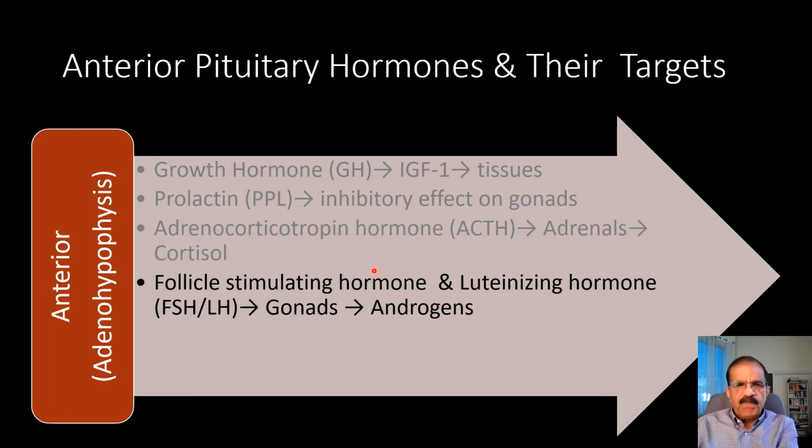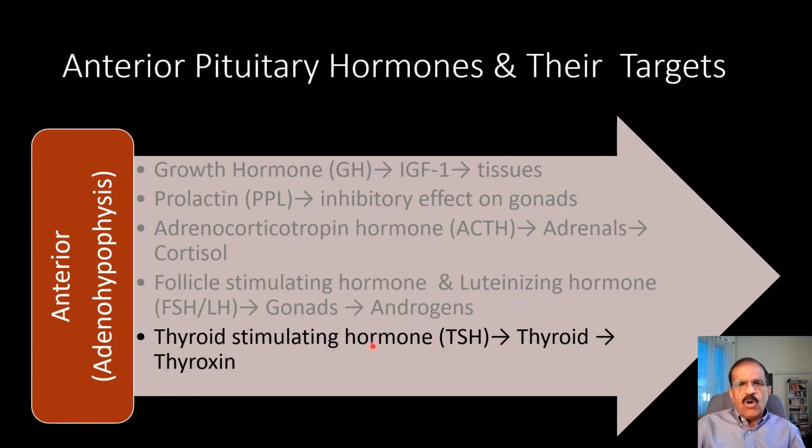corticosteroid, glucocorticoid, and mineralocorticoid, and also some androgens. So that is important. Then we have follicle stimulating hormone and luteinizing hormone, collectively called gonadotropins, abbreviated as FSH and LH. They stimulate the relevant gonads, testes and ovaries, which produce androgen as testosterone and estrogen. Thyroid stimulating hormone, TSH, stimulates the thyroid gland and produces thyroxine, which is so very vital for our body function. So these are the hormones produced by the anterior pituitary. There could be excess of these and there could be deficiency of these, resulting in various diseases.